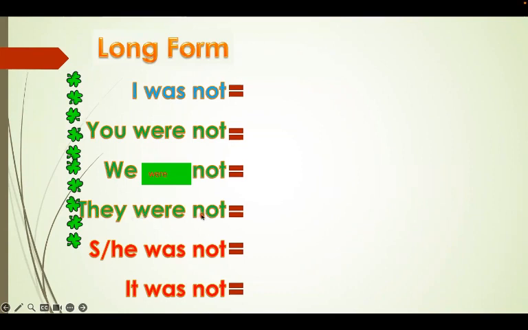They were not. He, she, it was not. Let's do one more time. I was not. You were not. We were not. They were not. He, she, it was not. This is the long form.